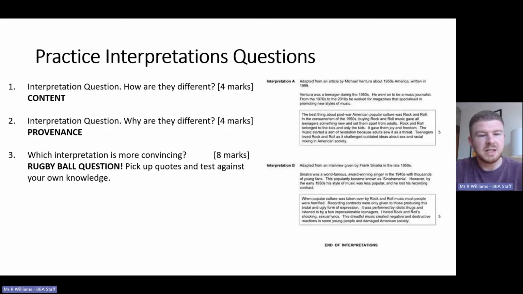How are they different? Secondly, we're looking at who has said it. So this is where we look at the provenance. And the question is, why are they different? So don't really worry about the stuff in the boxes. You're looking at who has said it. I've said before, if I'm giving my opinion about the best football team in the world, I'm going to say Nottingham Forest. But the reason for that is because I'm a Forest fan from Nottingham. It doesn't make it true, but you have to know my background to know why I've said that.